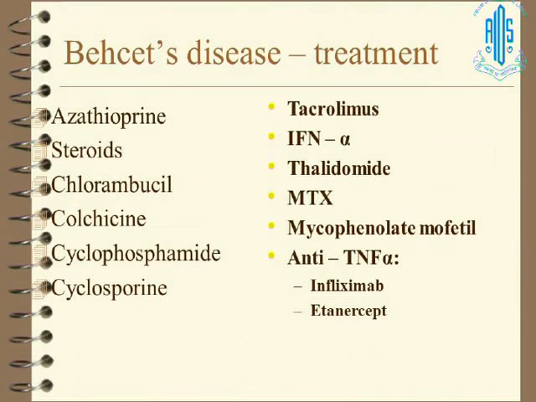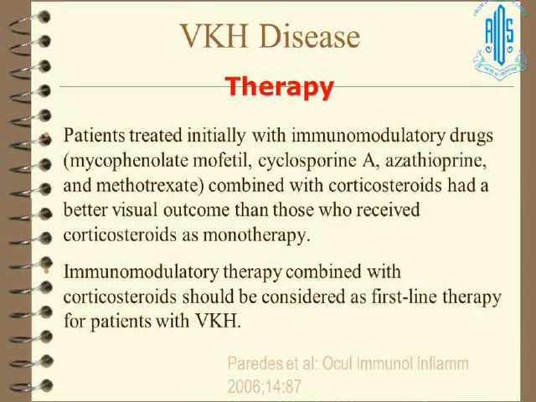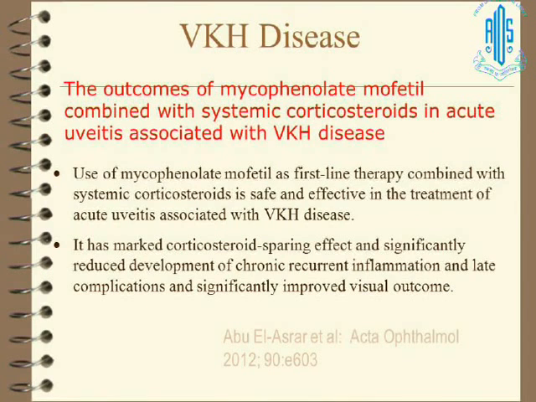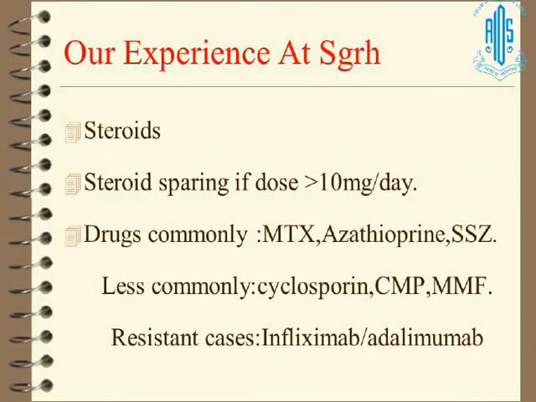And Behcet's disease has already been covered. Azathioprine is still the drug of choice, and the other drugs we use are colchicine and cyclosporine or mycophenolate mofetil. Anti-TNF is a recommendation. This I brought recently about VKH disease, which presented with uveitis. They have said that mycophenolate mofetil is much superior to other immunosuppressive agents in VKH disease. So use of mycophenolate as first line therapy combined with systemic steroid is safe and effective in the treatment of acute uveitis associated with VKH disease.